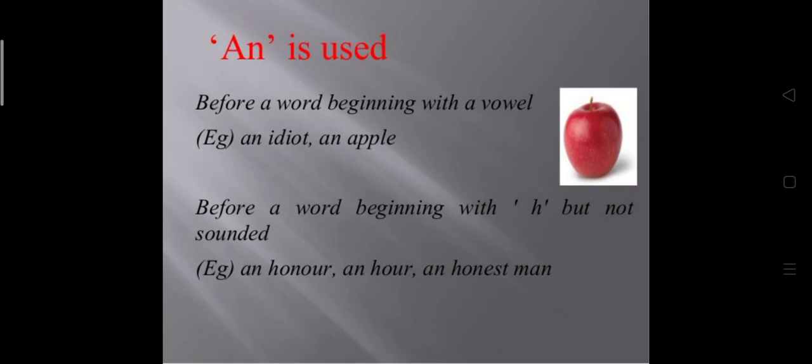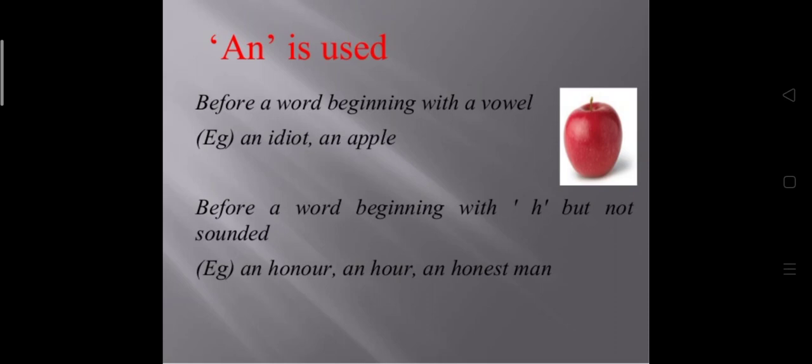Now, where is an used? An is used before a word beginning with a vowel, like an idiot, an apple, an extra pen, an aunt, an ox, an inkpot, an ugly bird, an Englishman. Here we are going to use an only, before a beginning vowel sound.